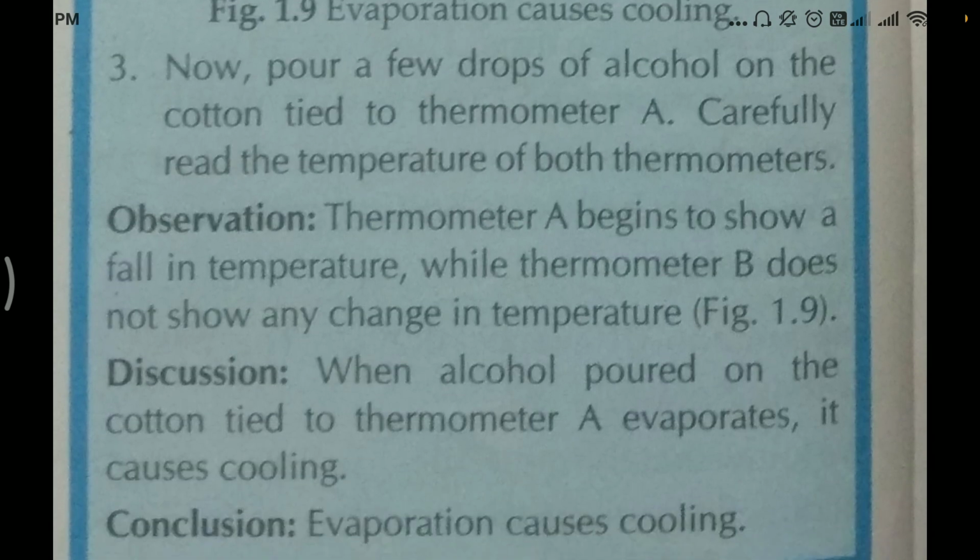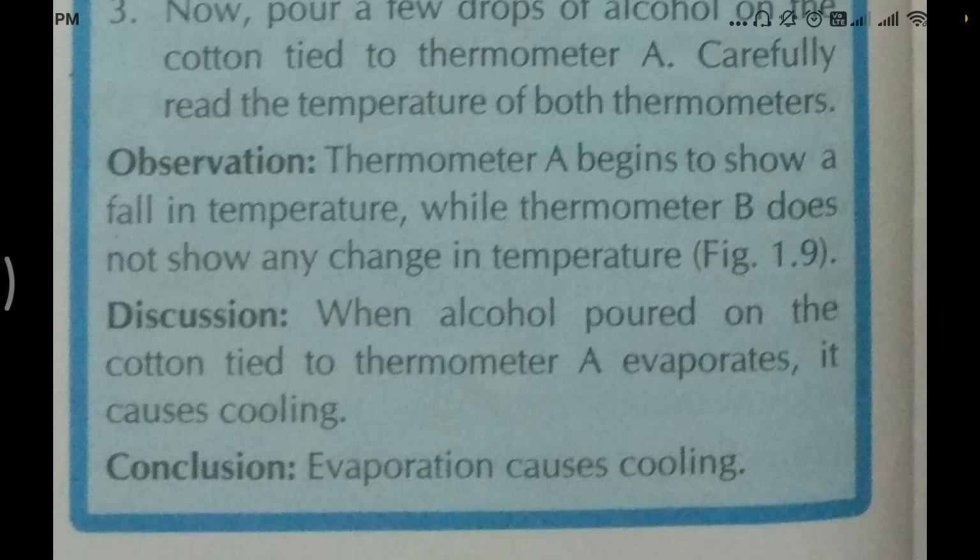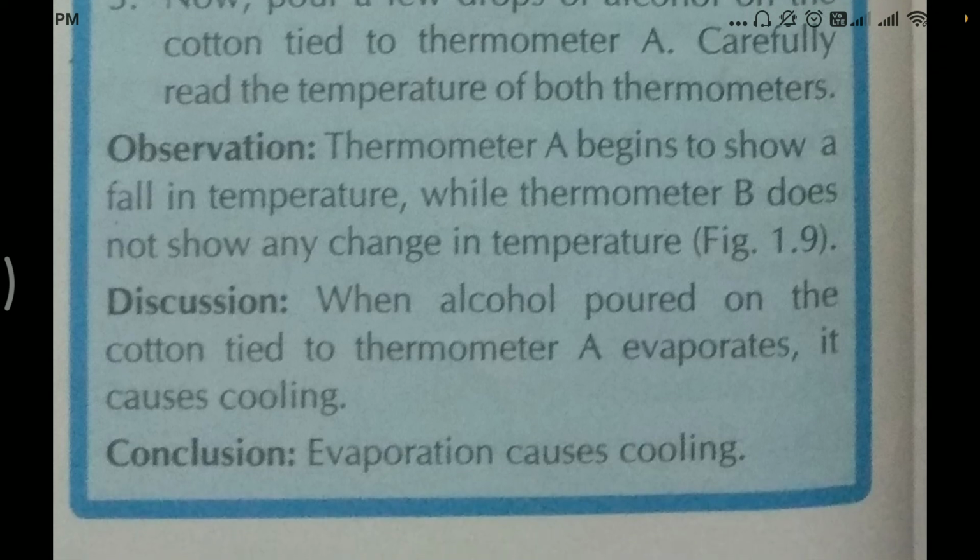So we can say that thermometer A begins to show a fall in temperature while thermometer B does not show any change in temperature, right? Why is it happening? Because alcohol poured on the cotton tied to the thermometer evaporates and causes cooling. Whenever there is evaporation, there is what? The cooling sensation will be there. So it proves that evaporation always causes cooling.